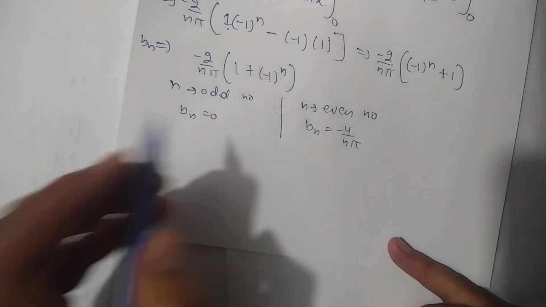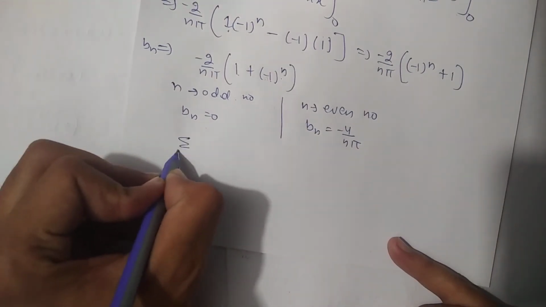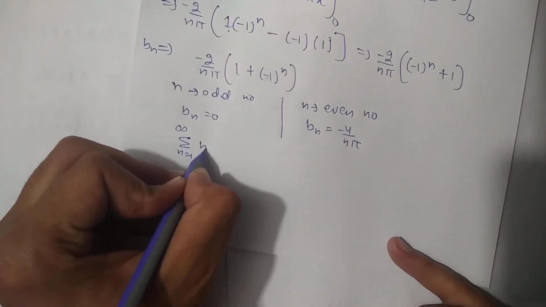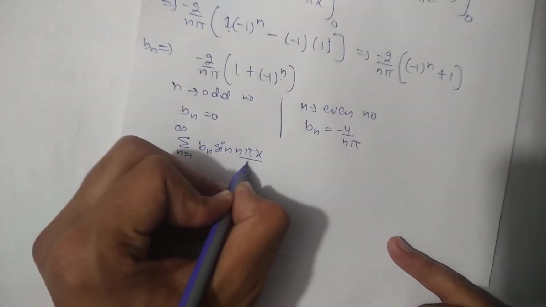Now we can represent the Fourier sine series, that is summation n from 1 to infinity of bn sine n pi x by c.